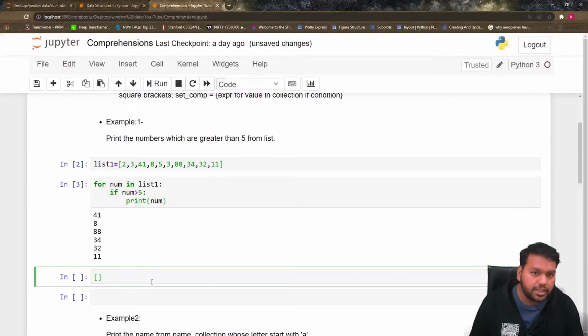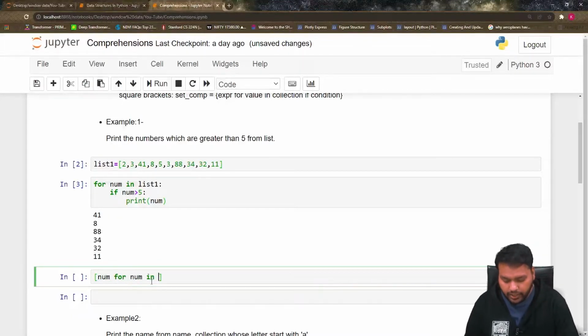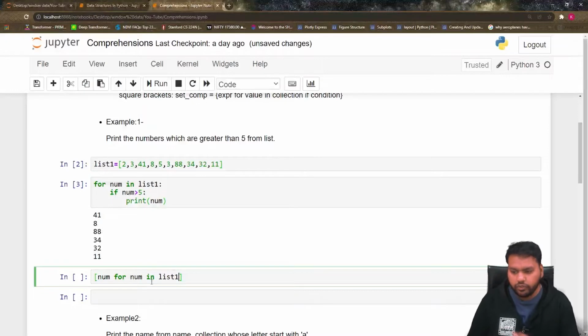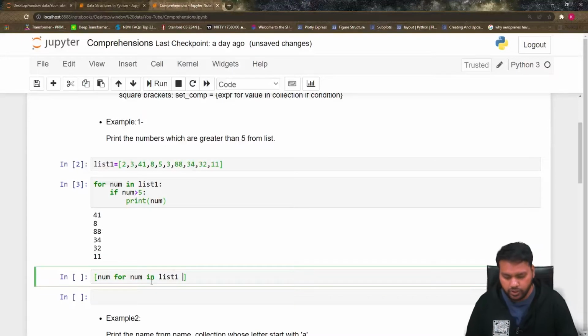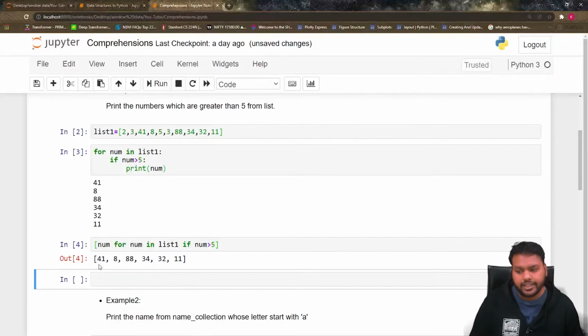So how can you use the list comprehension? Let's learn here. Let's convert these 3 lines into a single line. Put in a bracket. Now what do you want to print? You want to print the number, so you write num here. Then you have to traverse through the list, which means you have to use the for loop. So for num in list1. There is a condition: that the number should be greater than 5. So you write the condition if num is greater than 5, and then just print it. You can see here we get a list that has the numbers which are greater than 5. So this is the way we use the list comprehension.